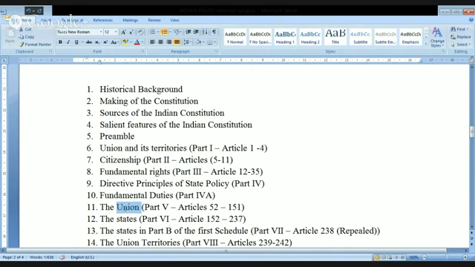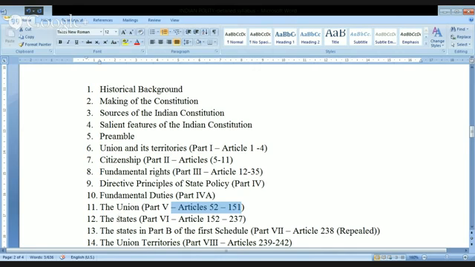So many issues will be there. That's the reason, look at the size here. It starts at Article 52 and ends at Article 151. All these articles put together is called Part 5. That is, we are going to talk about the Union.